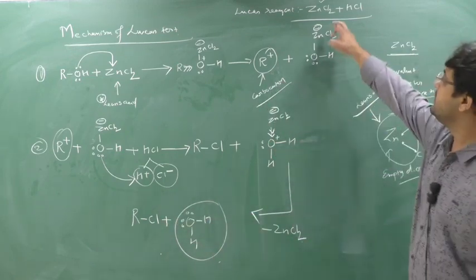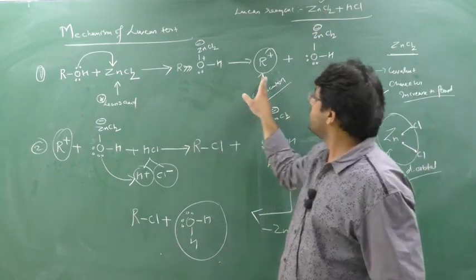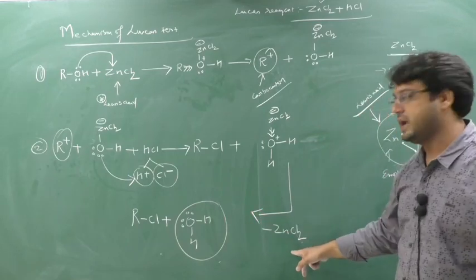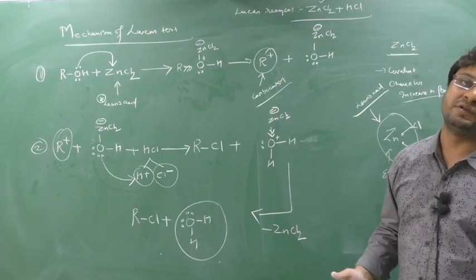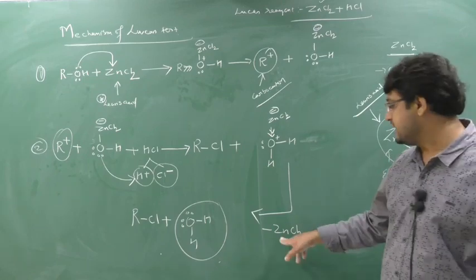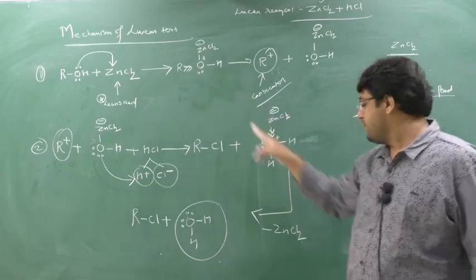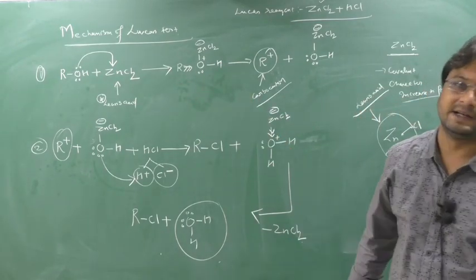That's why I told you this ZnCl2 is acting as a catalyst. See, ZnCl2 has helped to do the reaction but doesn't get involved in the reaction. Just it has helped. So that's what a catalyst is. Catalysts are substances which help to do the reaction but don't get involved in the reaction. Previously it was ZnCl2, finally also I got back ZnCl2. This means ZnCl2 is acting as a catalyst here.